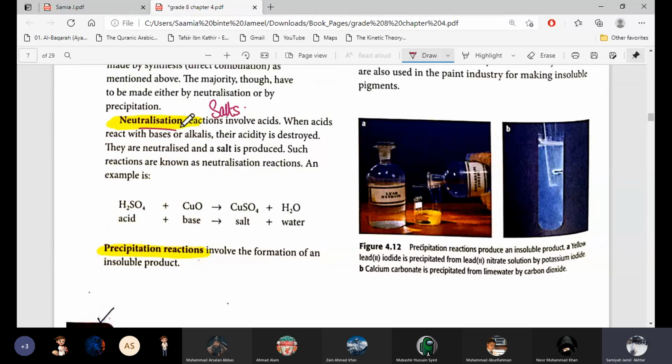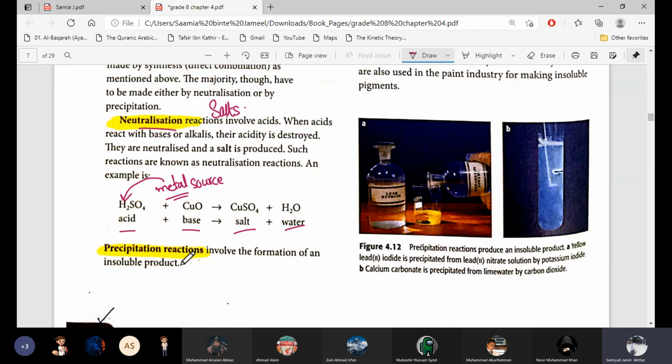In a neutralization reaction, acid is reacted with any metal source. It can be a metal oxide, metal hydroxide, metal carbonate, or a metal itself, but there should be a metal in it. Whenever a metal is reacted with an acid, that metal will take hydrogen's place, and we will get salt plus water. So this is neutralization, in which we neutralize the solutions.